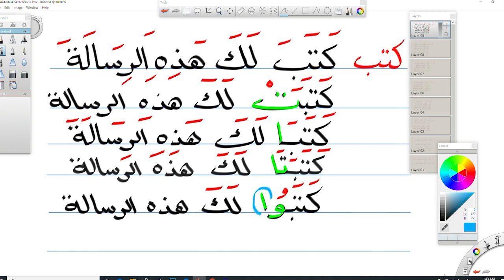This alif is silent, and it is added in the case of plural masculine, but is not pronounced. It is written, but it is silent. كتبوا لك هذه الرسالة.